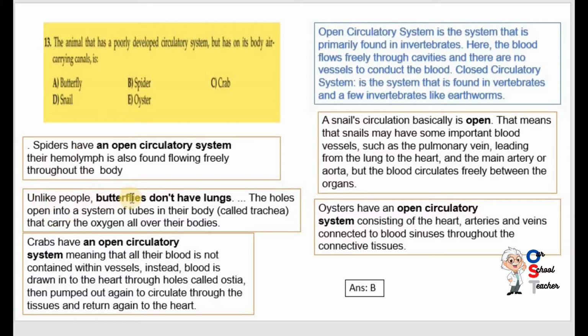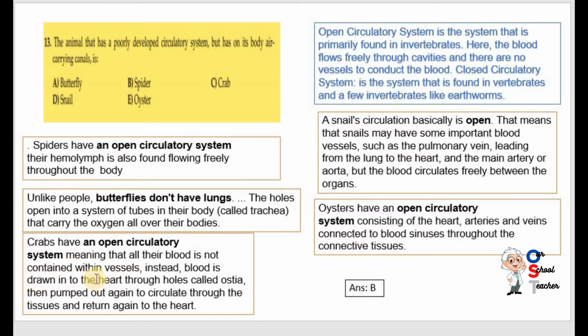Unlike people, butterflies don't have lungs. They have holes that open into a system of tubes in their body called trachea that carry the oxygen all over their bodies. So they have a tube-like structure. They are called trachea, not air-carrying canals. Crabs have an open circulatory system, meaning that all their blood is not contained within vessels.